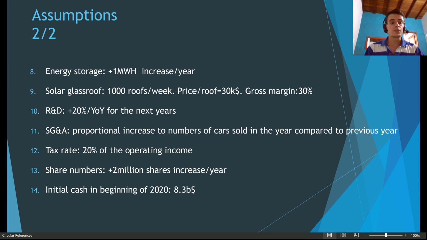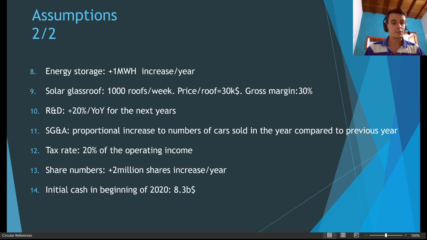Okay, next, related to the OPEX, I considered a 20% year-over-year increase for the research and development over the next year, so sequentially. SG&A, I consider a proportional increase to the number of cars sold in the year compared to the previous year, which means that more Gigafactories will need more people to build them, will need more money to pay.